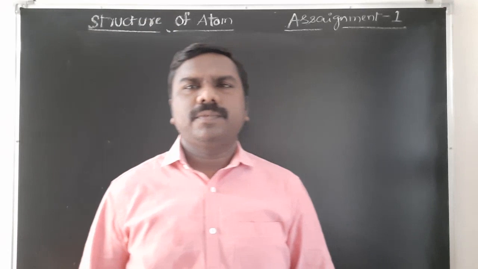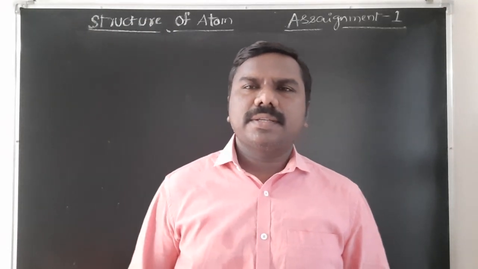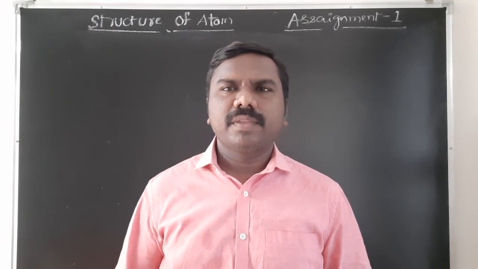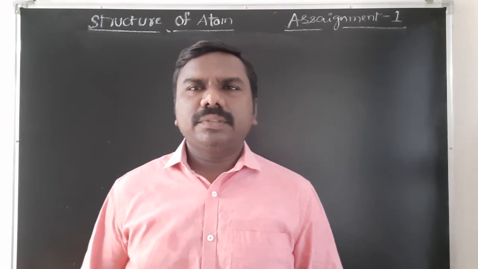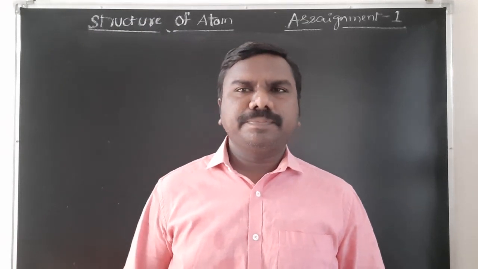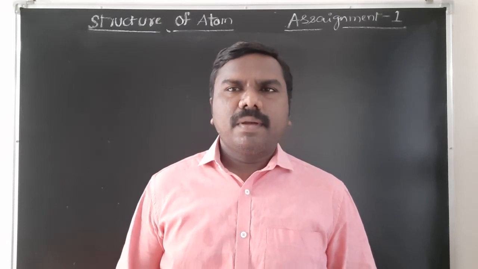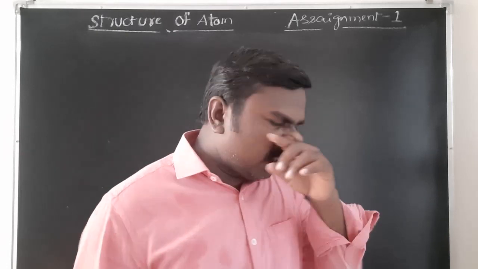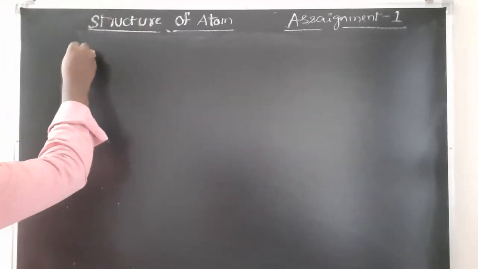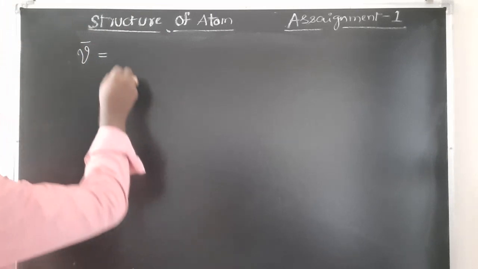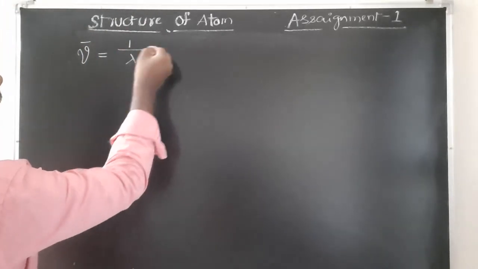Now, for all these lines observed in the hydrogen spectrum, we need to find the wave number, the frequency, and the wavelength of each line. There is a formula for nu bar of each line in the hydrogen spectrum. Nu bar is nothing but 1 by lambda.